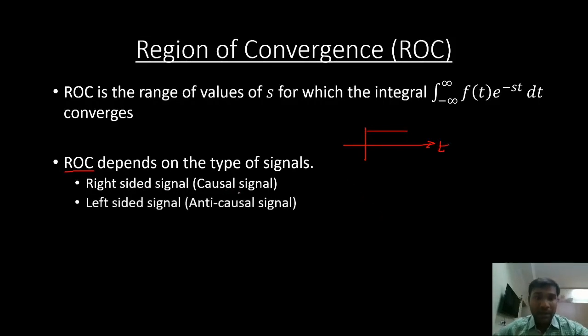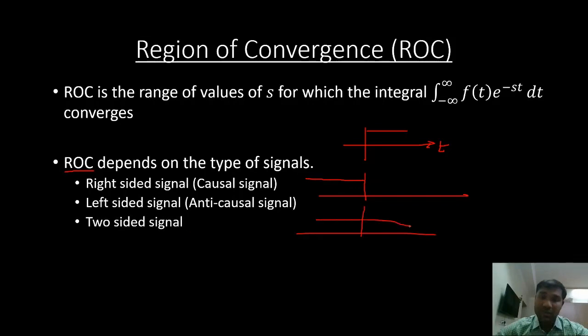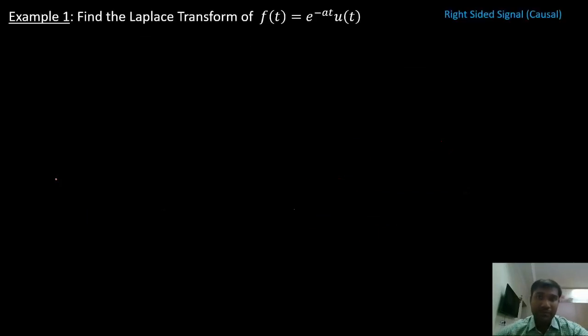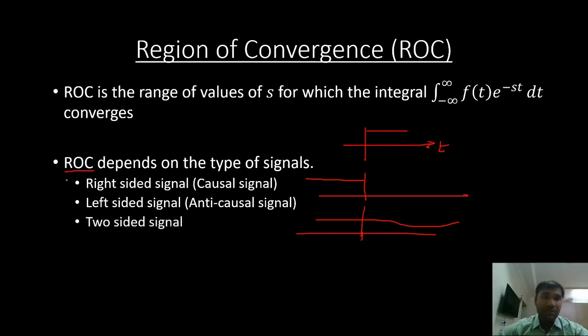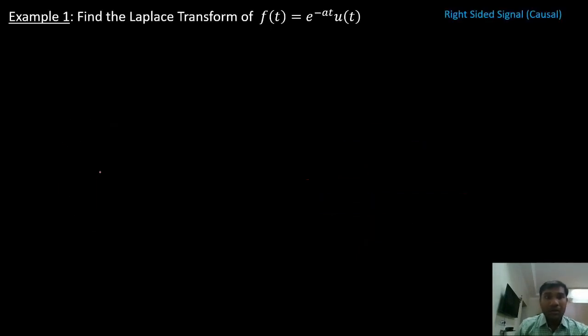The next kind of signal is anti-causal, or left-sided. So only on the left side it is defined. The third type is two-sided signal, defined for both positive values as well as negative values. So based on these three types of signals, my ROC is going to be determined. First we look at the right-sided signal.